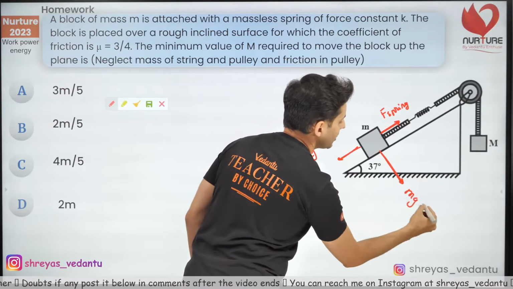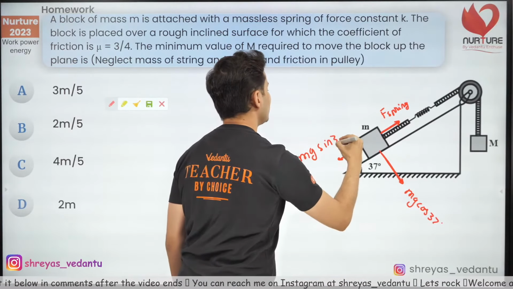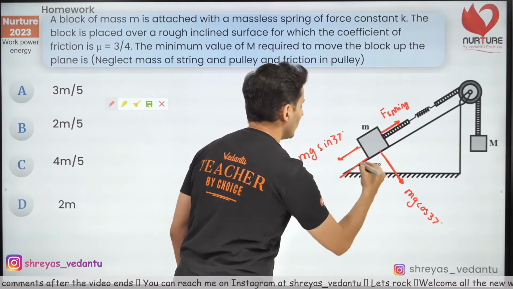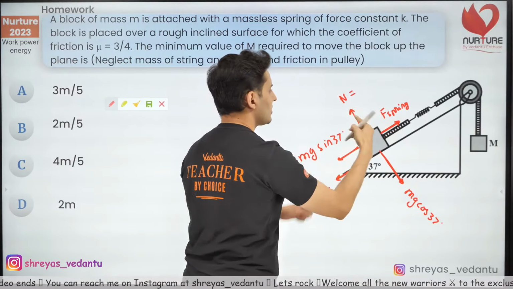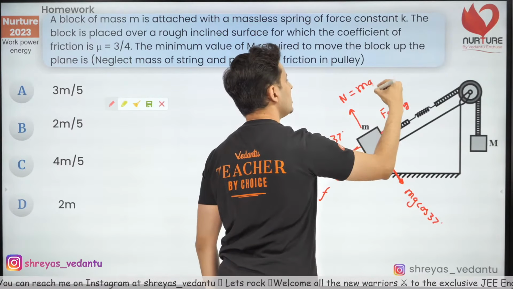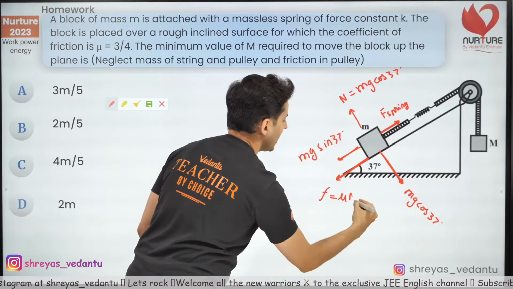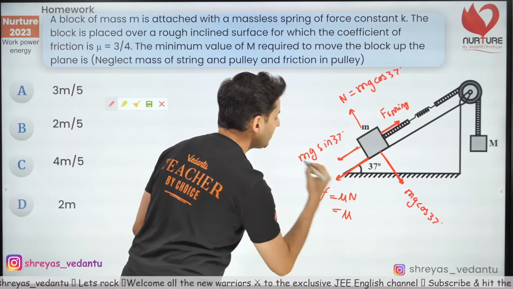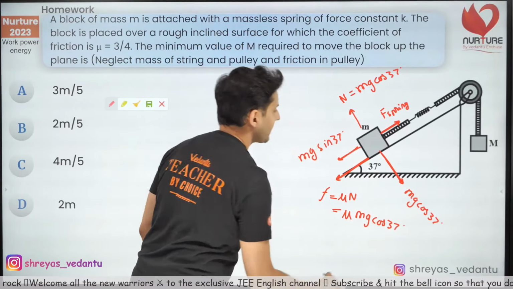There will be mg cos 37 and obviously mg sin 37 degrees. And there will also be friction over here. There will be normal over here. This normal will be equal to mg cos 37. And this friction, which is mu N, that will be mu mg cos 37.